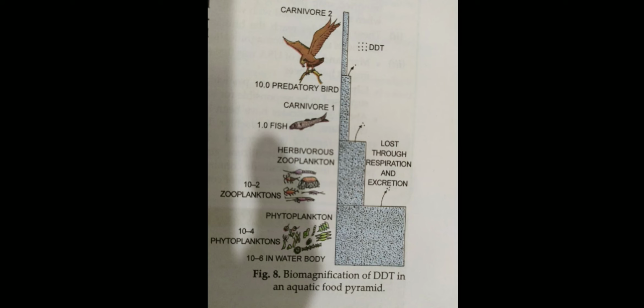Phyto means plant, and plankton are those that float. So the plants floating on the surface of water are called phytoplankton. DDT comes into the phytoplankton. These phytoplankton are eaten by animals called zooplankton. So the chemical DDT enters the zooplankton.